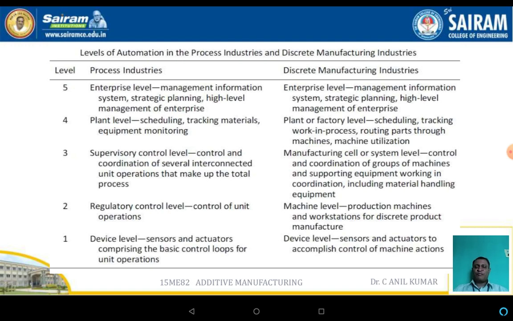Even in the case of the discrete manufacturing system, the enterprise level has management information systems, strategic planning and high level management of the enterprise. If you compare the process industries as well as the manufacturing industries, level 4 and level 5 are somewhat the same.